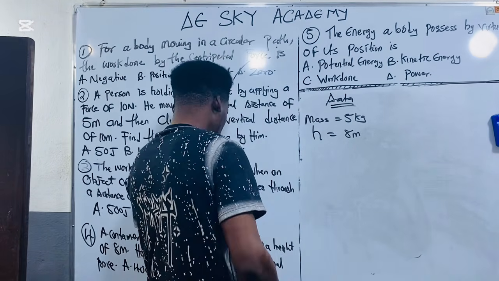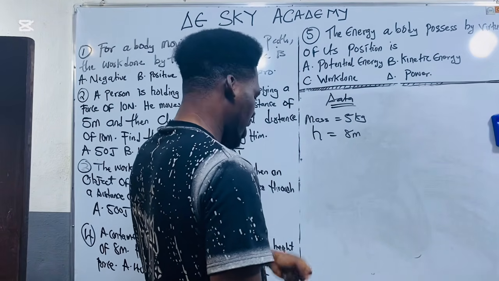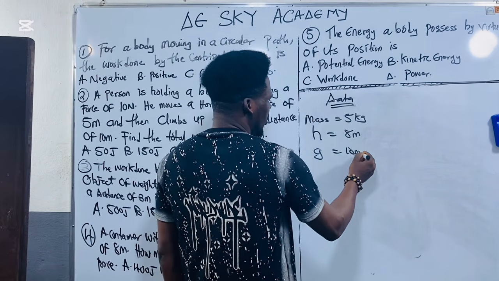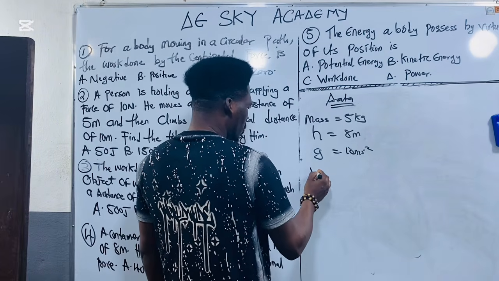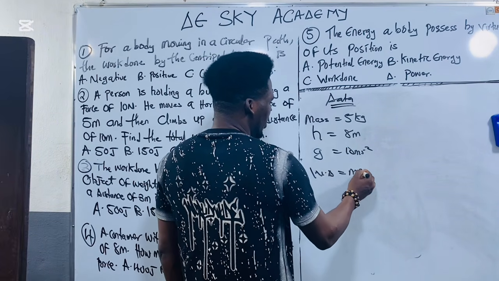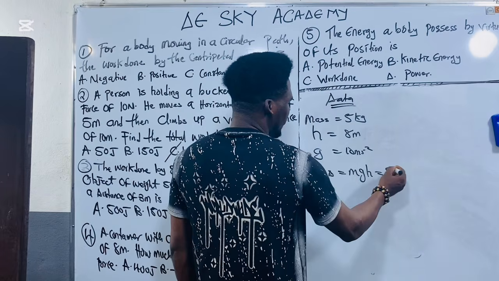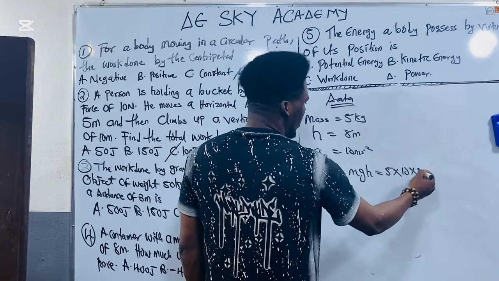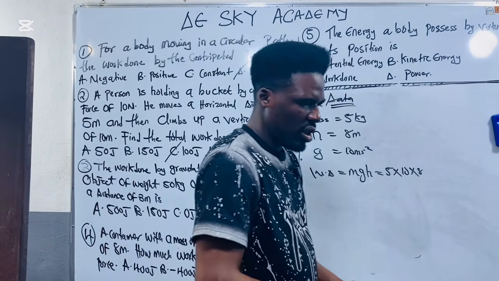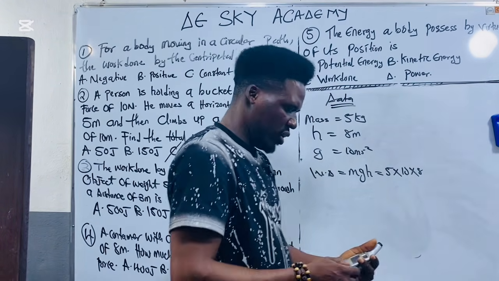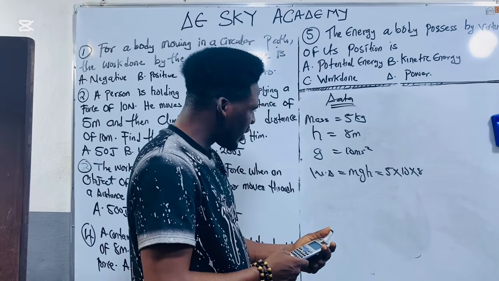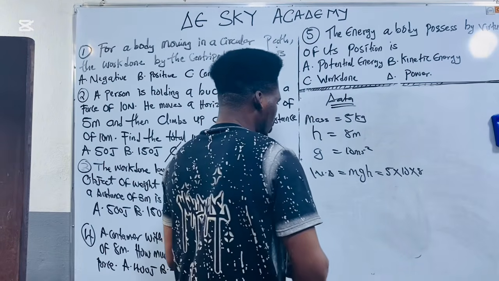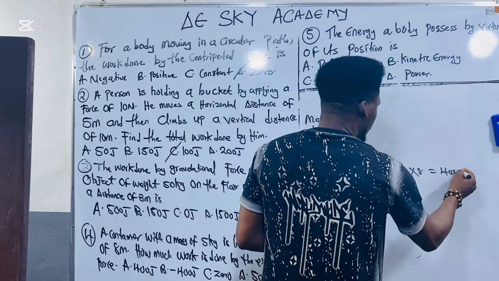So how much work is done by the external force? Remember, if the man lifted it to a particular height, that means I'll have acceleration due to gravity, which is 10 meters per second square, right? So the work done by external force will now be mgh. What is the mass here? It's 5, times 10, times height, which is 8. Let's point our calculator and solve this. I'll have 5 times 10 times 8. I'm going to have 400 joules.